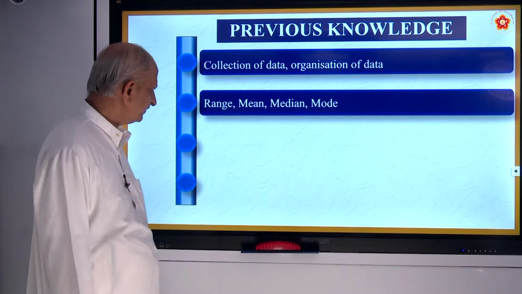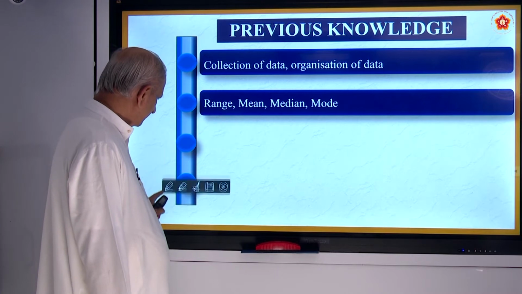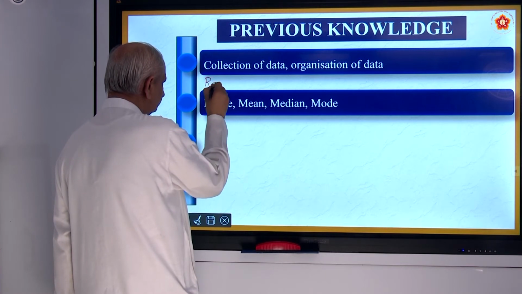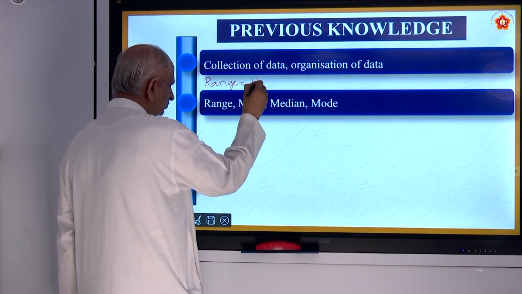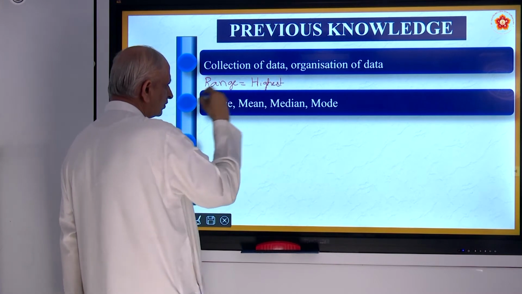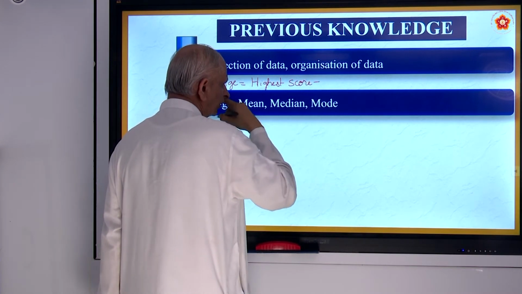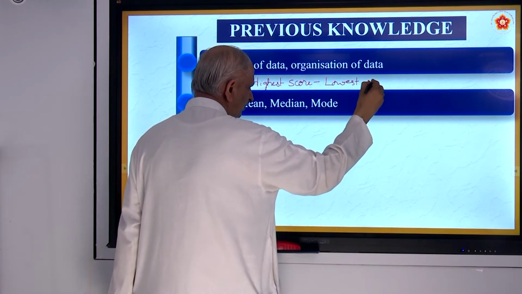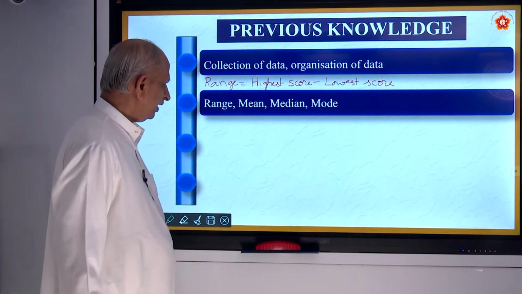Also we have studied in the previous class about range. What is range? Range is the difference between the highest score and the lowest score. So range, if you call it R, is the highest score minus the lowest score. In any data, the difference between the highest and the lowest is called range. It is one of the ways of estimating the data.